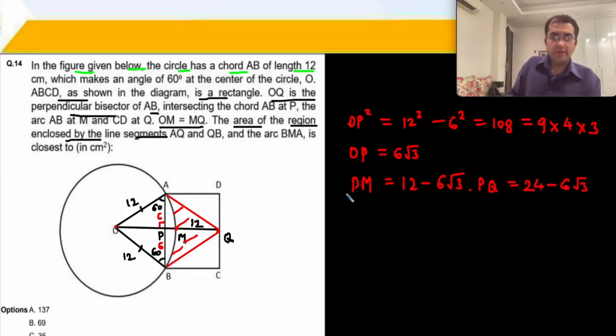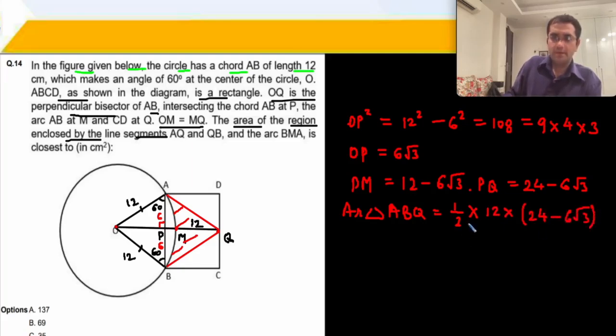So now I can calculate the area of triangle ABQ. ABQ will now be half base AB which is 12, altitude PQ which is 24 minus 6 root 3. Okay, this goes from here, 6 times 24, 6 into 24 is 144, minus 36 root 3. Done. Now I need the area of this segment. I need this small segment. So of course the area of the segment will be sector minus this equilateral triangle. So that part is also clear for us.